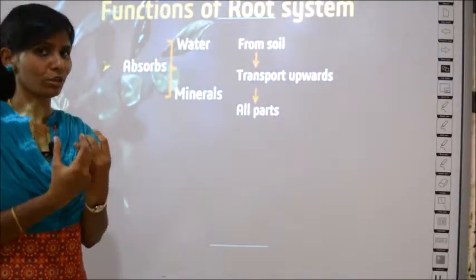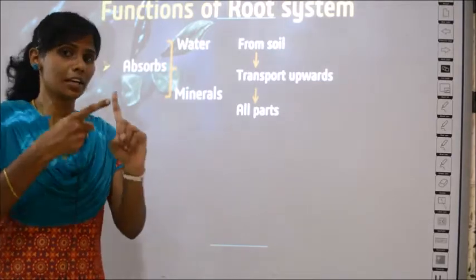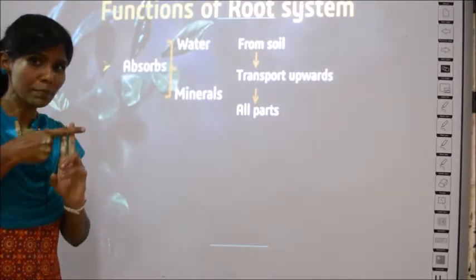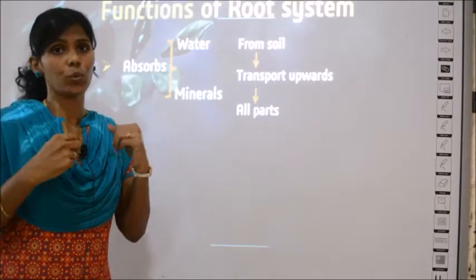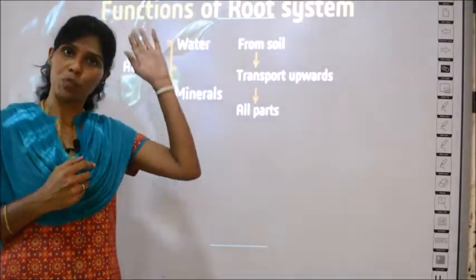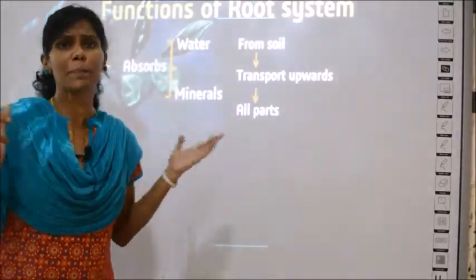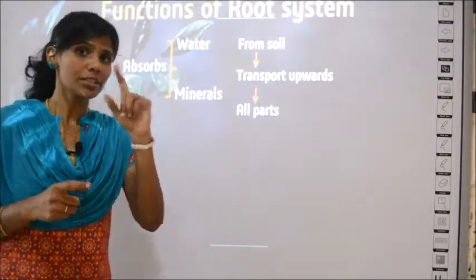So what is the first function of the root? They absorb the water, they absorb the minerals, and after absorbing, they transport them upwards. They send them upwards, where? To all the parts of the plant. Okay, so this is the first function.